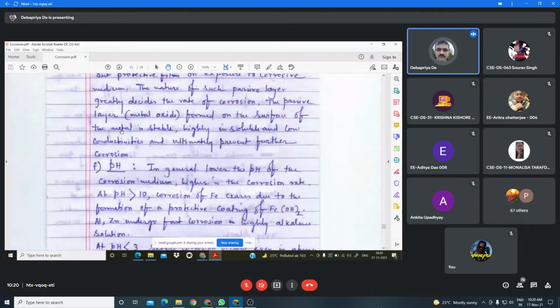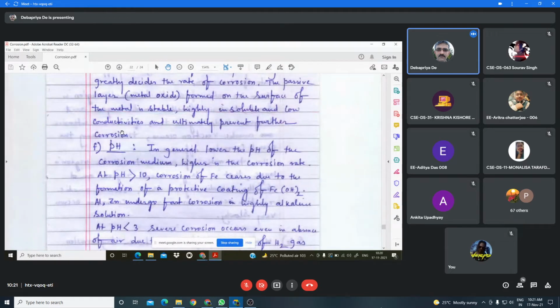Now the next factor is the pH. Generally, under acidic conditions, the corrosion is facilitated. And under basic conditions, in general, the corrosion is prevented. The lower the pH of the corrosion medium, the higher will be the corrosion rate.